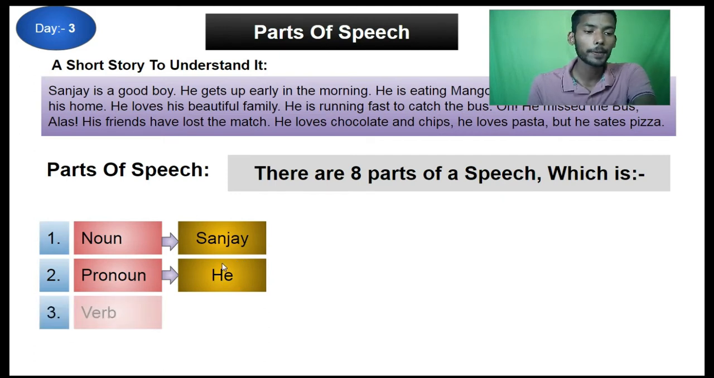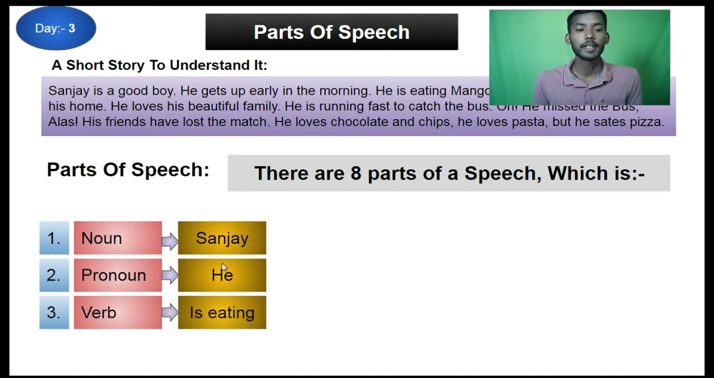The next one is verb. A verb is like in 'he is eating', here 'eating' is the verb. 'Get up' is also a verb. There are lots of verbs, and there are more than 5 categories in the verb, which I am going to cover later in this session. And definitely you will enjoy each and every session, because I am going to put lots of things in your way, people.